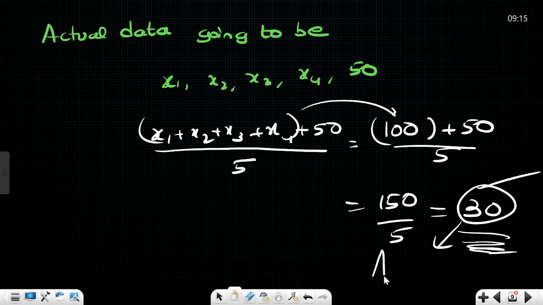Clear? This is your actual mean, the correct mean. That's what they are asking in the question. Please note down this, Akshita.